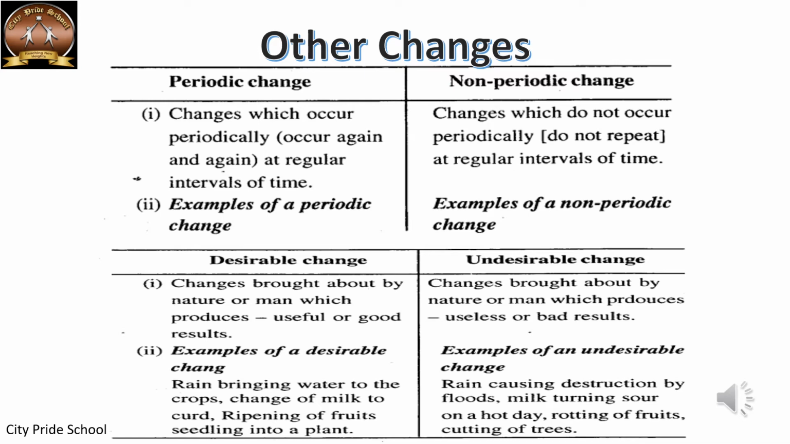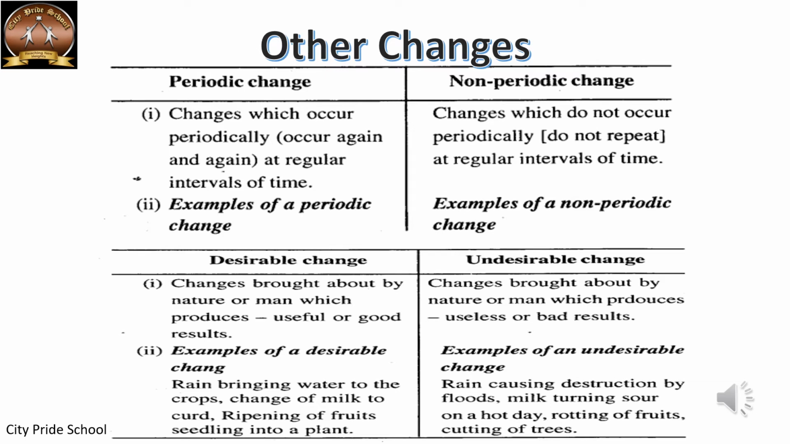Like we spoke about rotting of a fruit. Okay, it is of no use for us. So that's undesirable. Whereas on the other hand, when the fruit ripens, it's a desirable change. Because only when it ripens, we can eat it. Isn't it? It is something which we want. It is of use for us. So it becomes a desirable change.